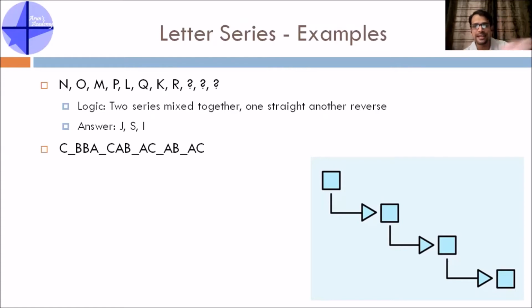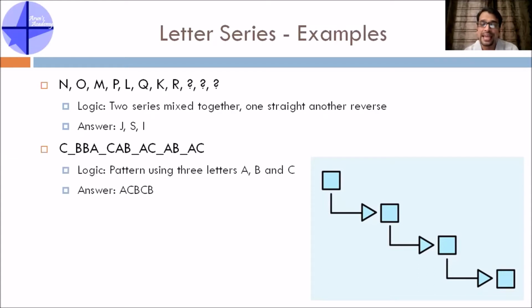So if you split the entire series into 3, 3, 3, 3, C dash B, split it, B dash something, split it, C A B, split. So if you see, the pattern is C A B B A C, C A B B A C. Now if you assume and understand that pattern, start filling the blanks, and the answer you will get is A C B C B, right? So that's one example for letter series.